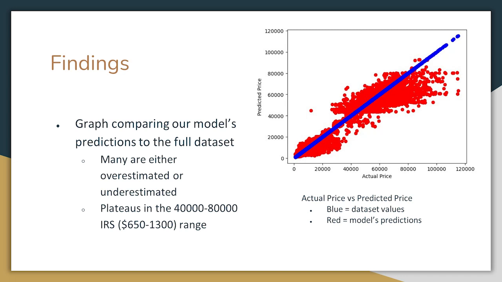Now here's our findings. This is a graph comparing the actual price and the predicted price given by our model. In the middle of the graph, we can see that many of the prices are either overestimated or underestimated. There also seems to be a weird flat line in the 40,000 to 80,000 Indian rupees range, with it not predicting any of the actual very high prices in the top right corner.